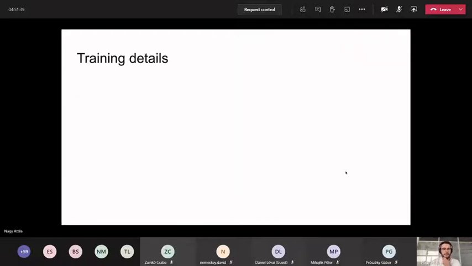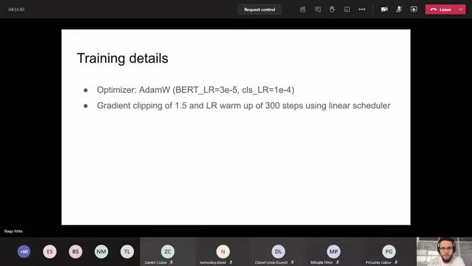Okay, so the training details. We used AdamW as an optimizer. We used gradient clipping and learning rate warm-up with a linear scheduler to avoid early overfitting. We used negative log loss as our loss function. And as I mentioned, we had to mask these BERT-internal tokens in the loss function.